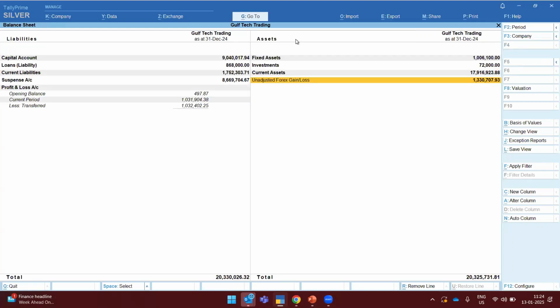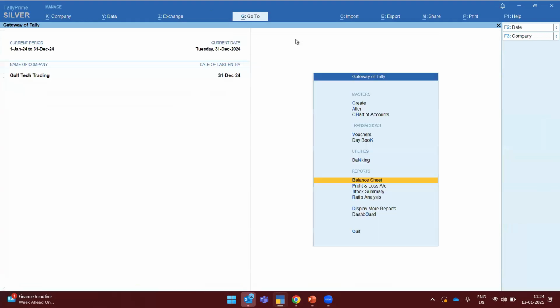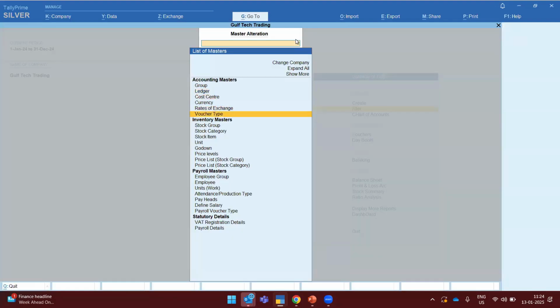So I have to make sure this particular amount, based on the debit and credit, I have to assign to the particular indirect expenses and indirect income as well. So to bifurcate this particular amount, we have to create two different voucher classes in the journal voucher. So I'll be showing how to create the particular voucher classes in the journal. So already you may have a journal voucher type. So I'll be going to alter voucher type because it is already created in our particular company,